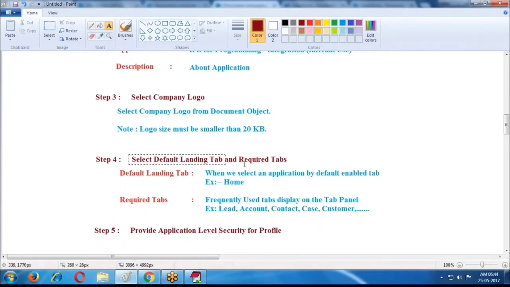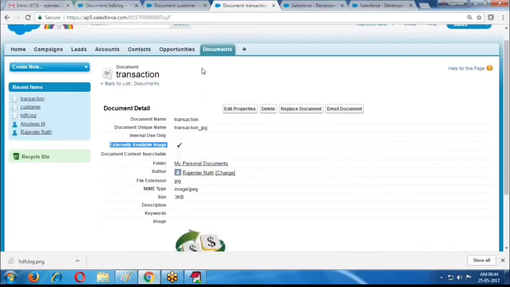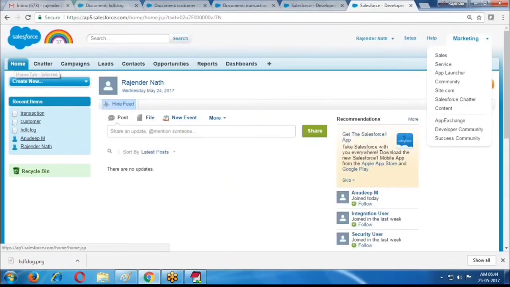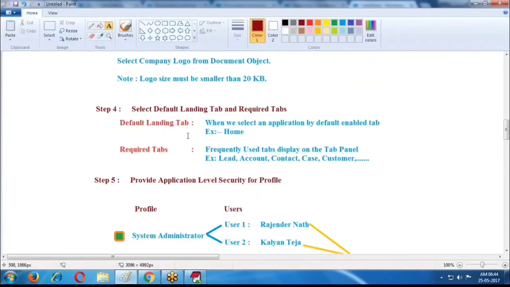Next, select the default landing tab and required tabs. Whenever we select one tab, this tab is called the default landing tab. Based on your requirement, you can select whether it is the home tab, lead, contact, account or customer, whatever tab is required. And required tabs are the frequently used tabs in the tab panel.